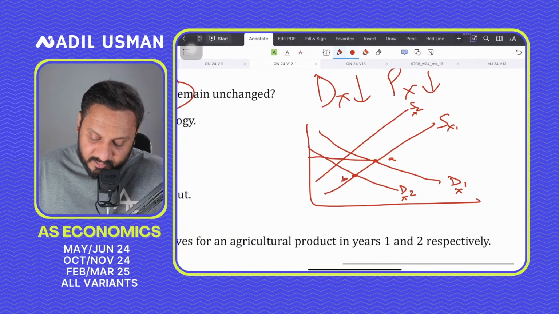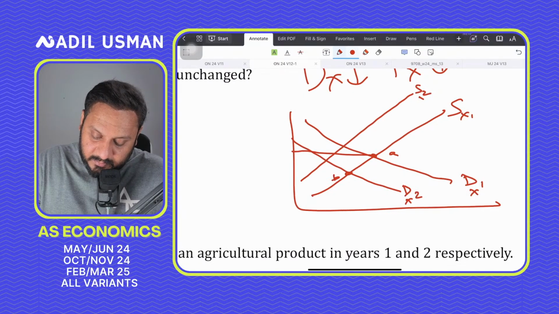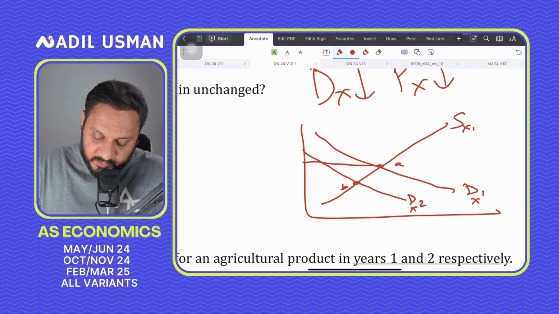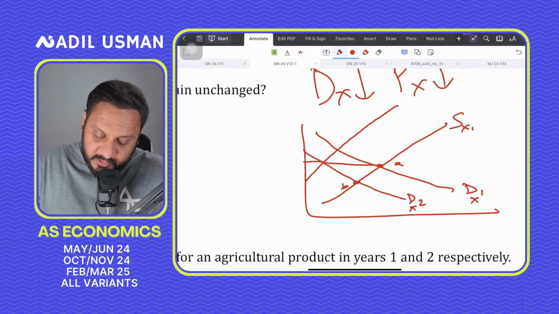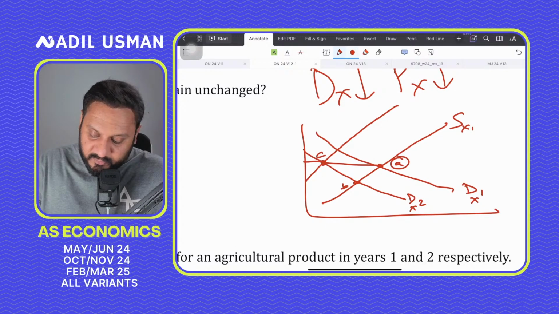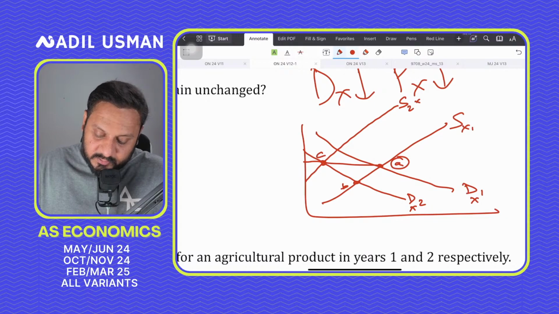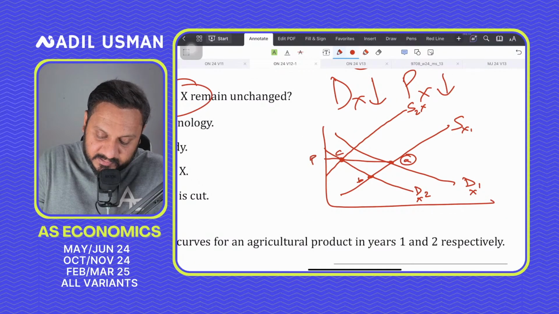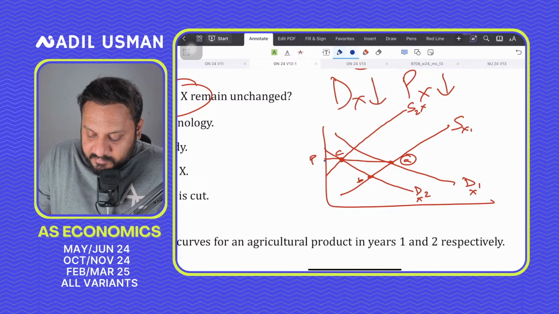If the supply falls from S1 to S2, so your equilibrium moves from A to C, right? So there's no change in price because we can clearly see that the supply has basically gone down as well.